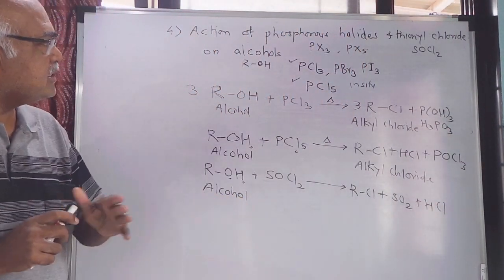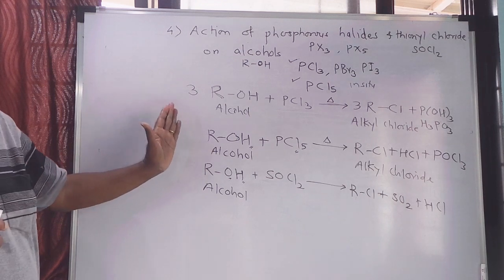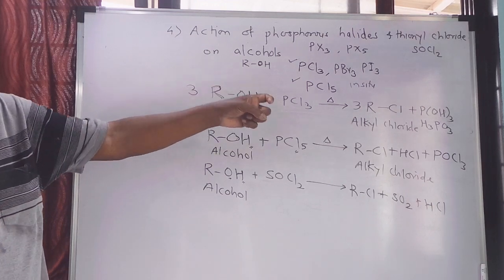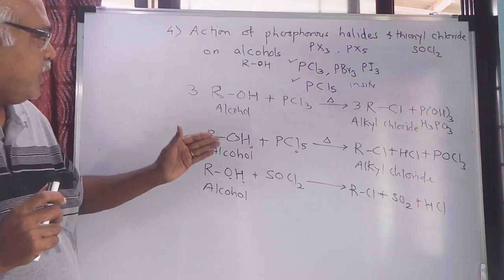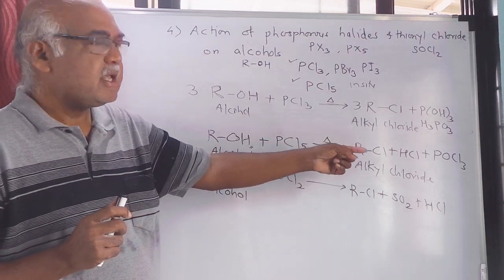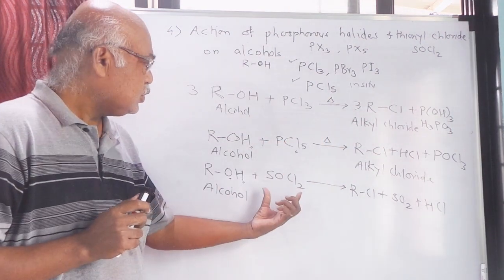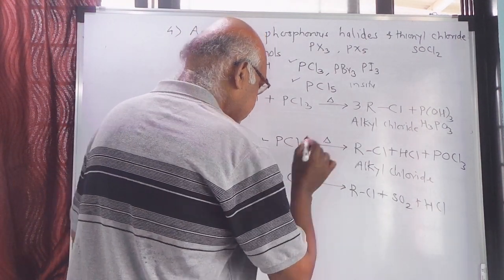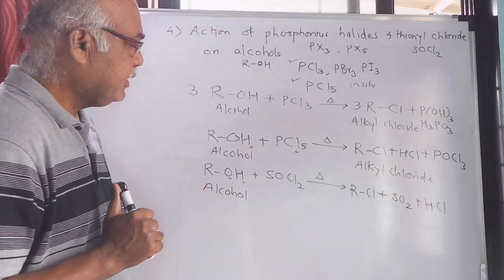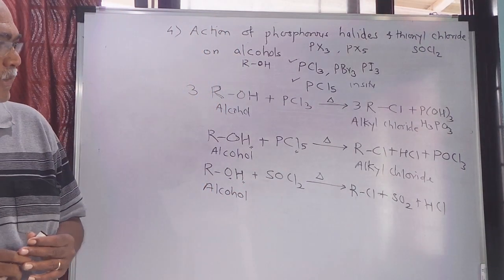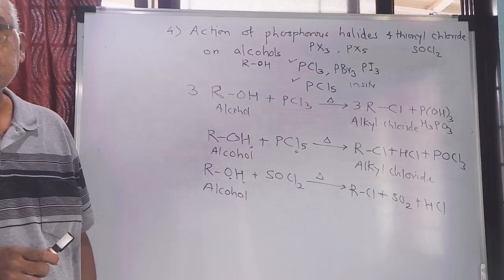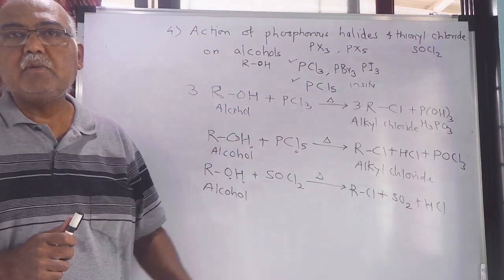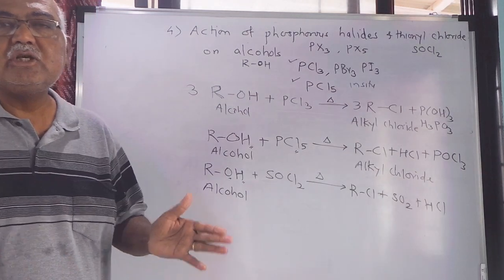Now if you look at all these 3 reactions where we have converted alcohol into alkyl chloride, you will find when PCl3 is taken, the byproduct is H3PO3. When PCl5 is taken, the byproducts are HCl and POCl3. And when SOCl2, thionyl chloride, is taken, the byproducts are SO2 and HCl. Again, here a little amount of warming will be required. Now look at all these 3 reactions. In the first reaction, the byproduct H3PO3 is there, so you will have to remove it from the reaction mixture. That means separation is required.